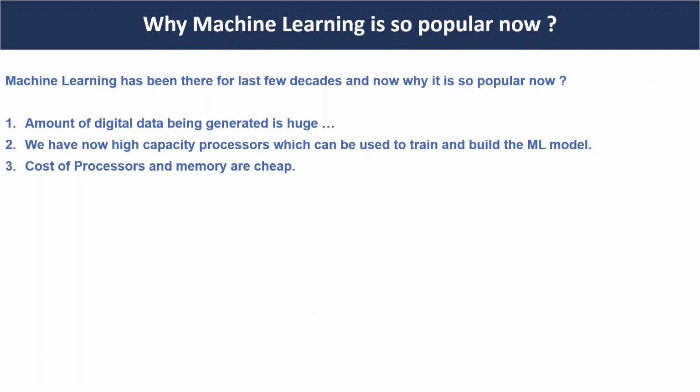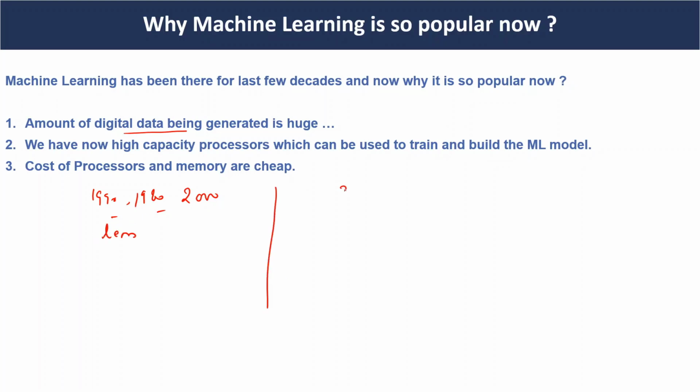Why is machine learning so popular now? As we know, machine learning has been there for the last few decades, so why is it so popular now? There are many reasons. In the earlier days, like the 1980s, 1990s or 2000, the amount of digital data generated was very small.